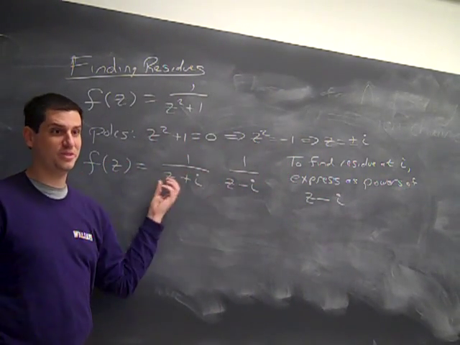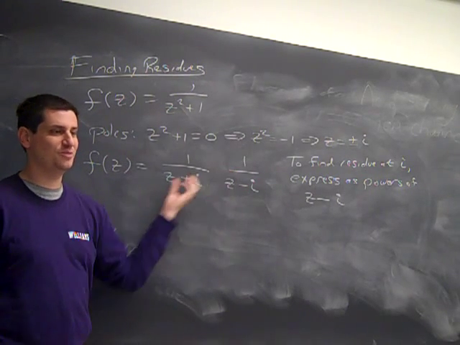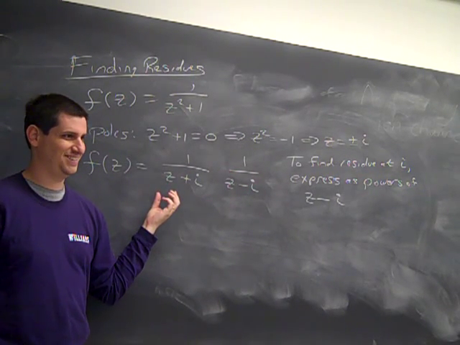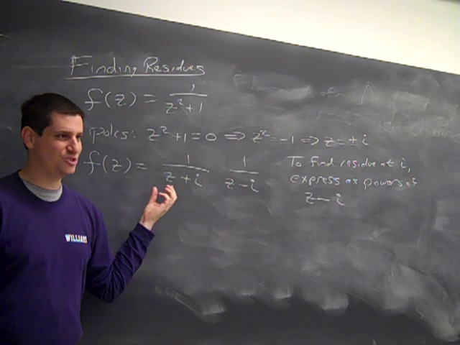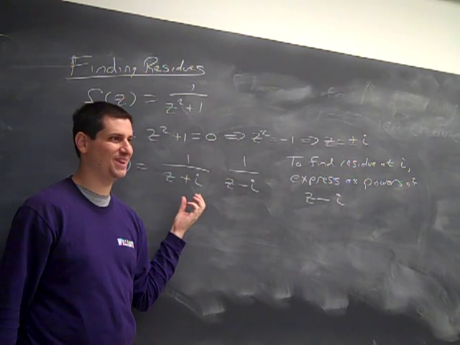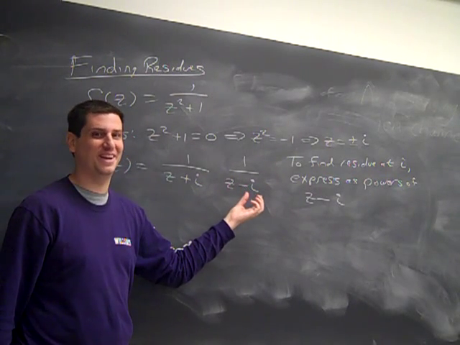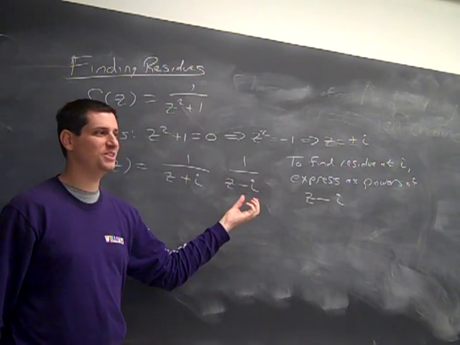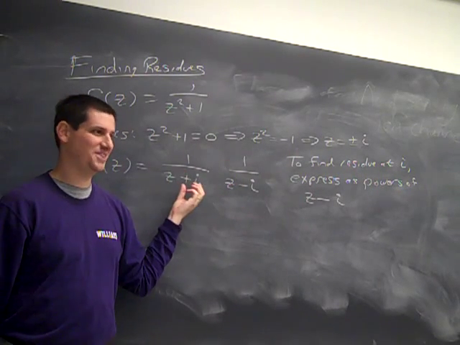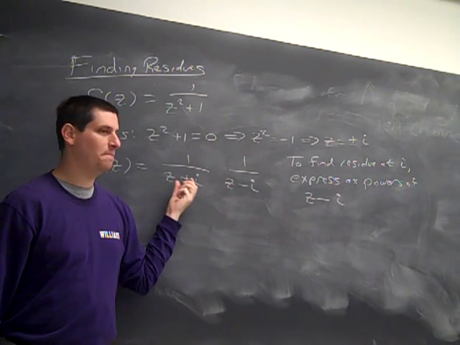One of these two terms is actually pretty easy to express in terms of powers of z minus i, right? Which term is easy to express in terms of powers of z minus i? The 1 over z minus i, yes. Which one requires a little bit more work? The other one.